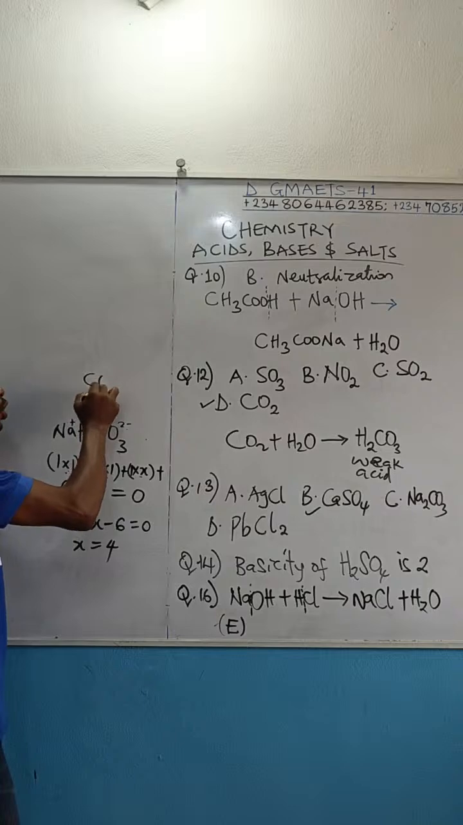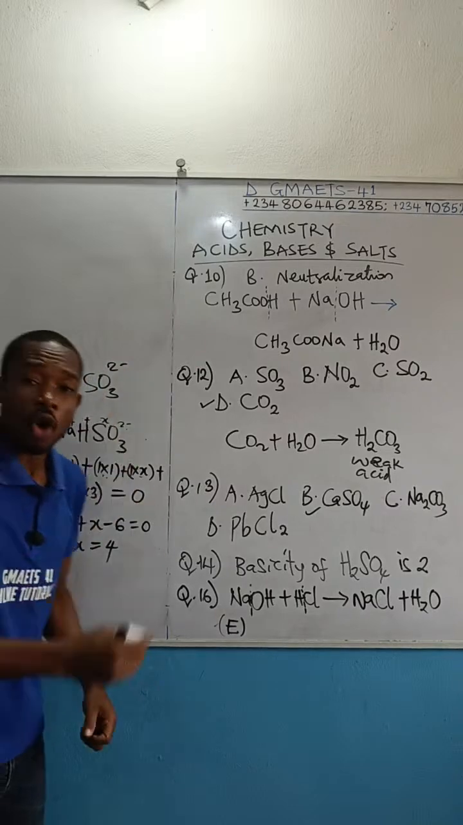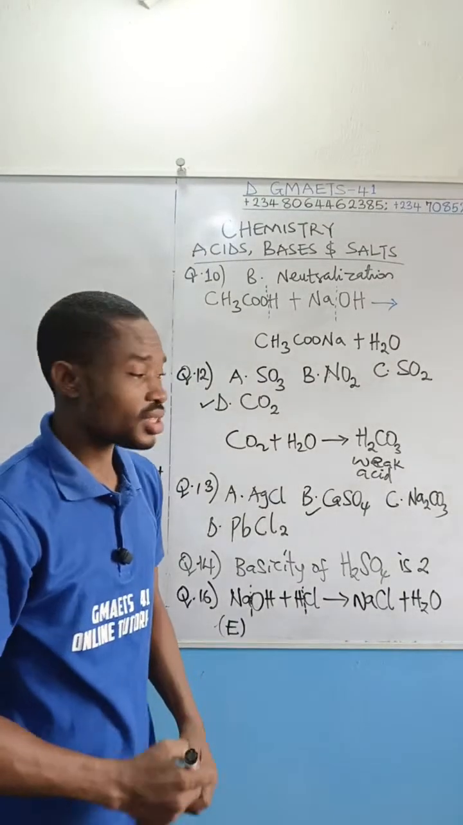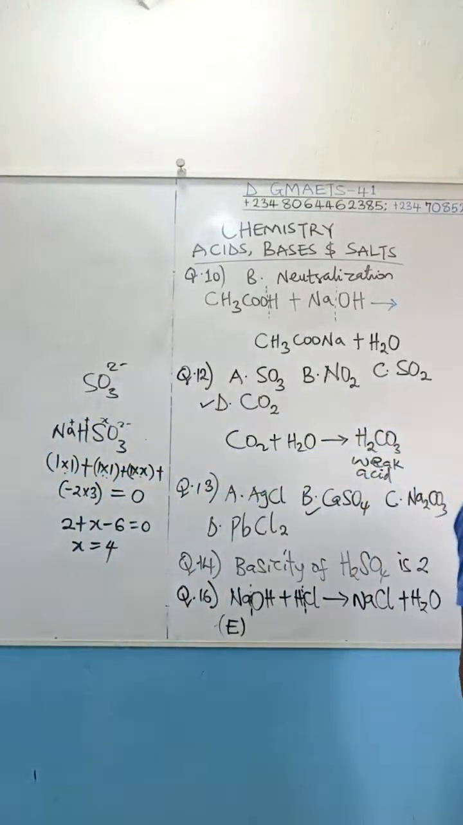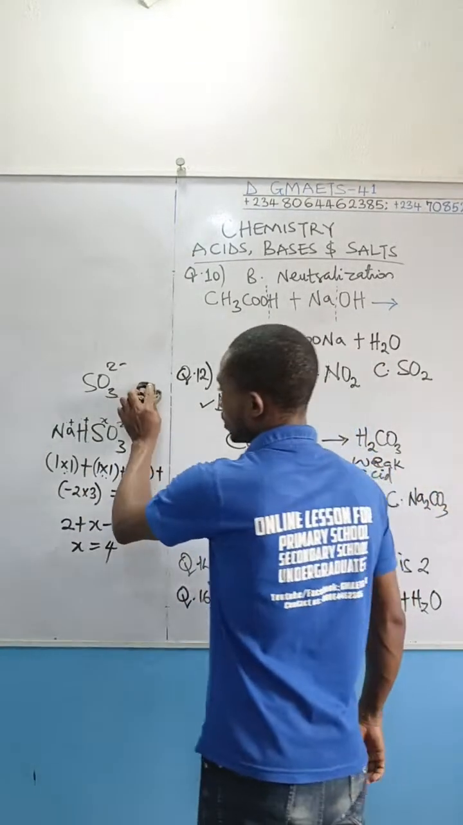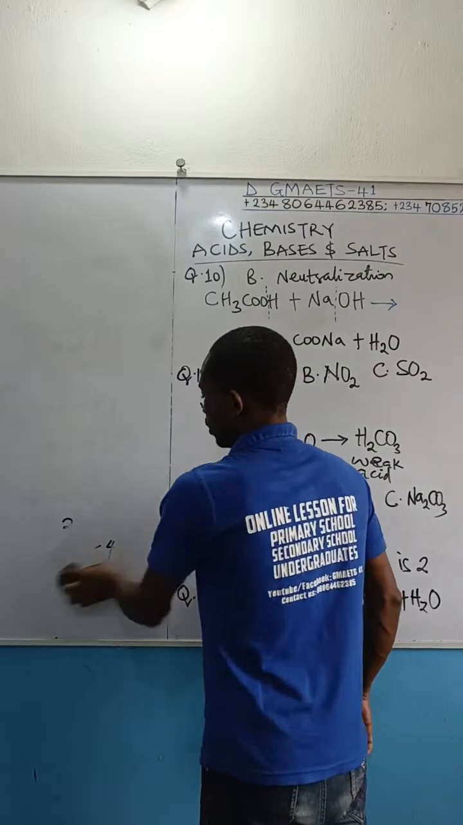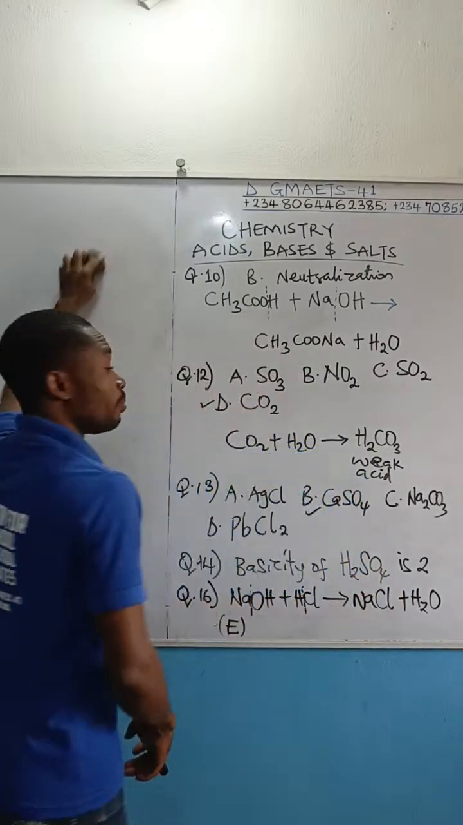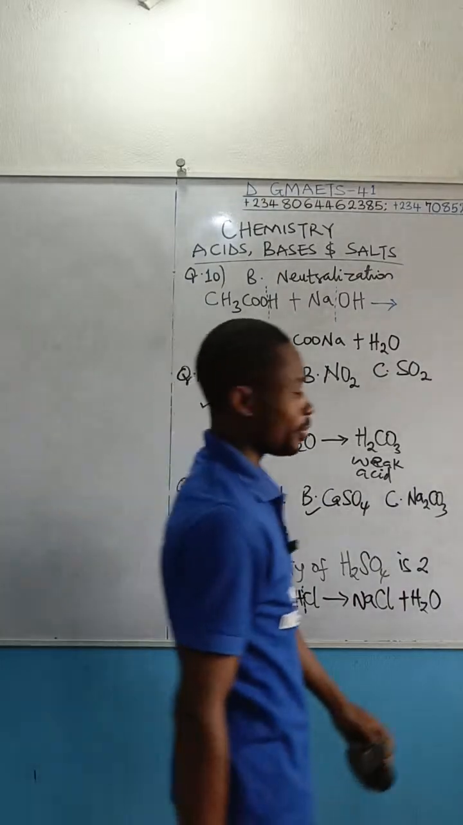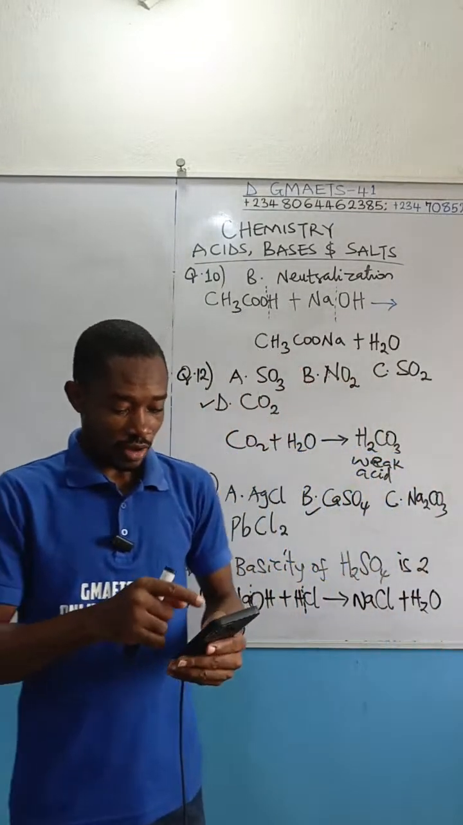So this SO3 2 minus, please take note, it is sulfate 4. Take note of that, please. If it is SO4, it will be sulfate 6. I'm not teaching you oxidation number calculation on the board, so I have to wipe it. Just trying to correct the oxidation number of sulfur given there.